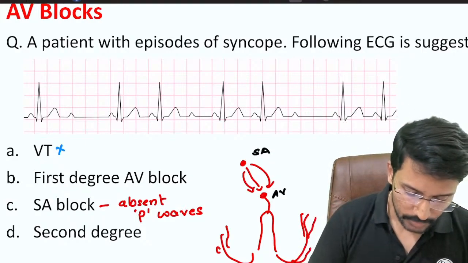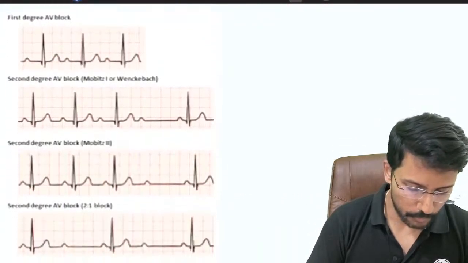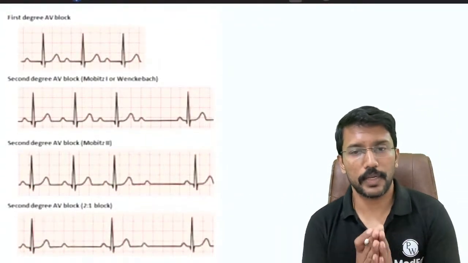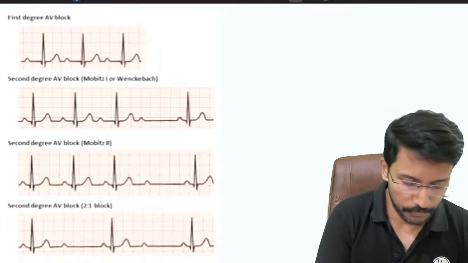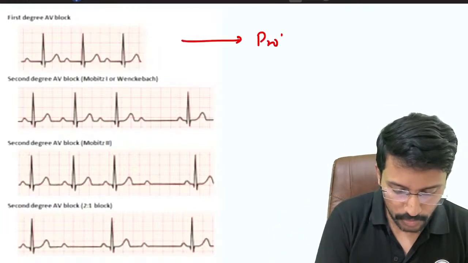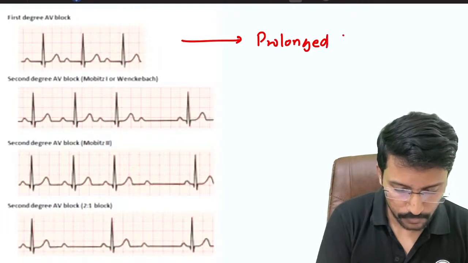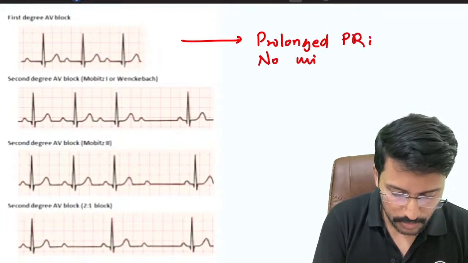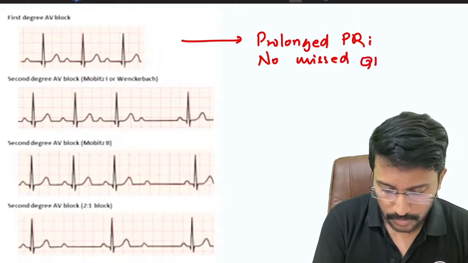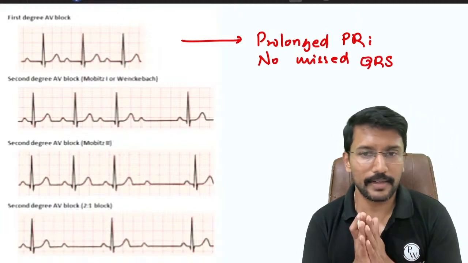We are mainly left with AV blocks. We know that there are different grades of AV block. The first degree AV block is where the PR interval is prolonged, but there are no missed QRS. Why is that happening?